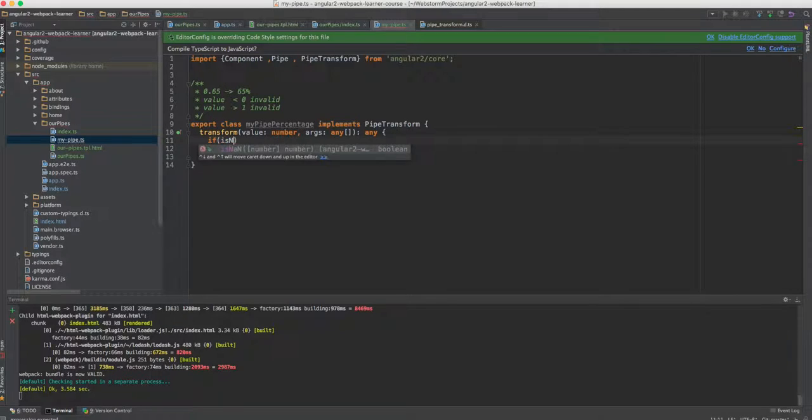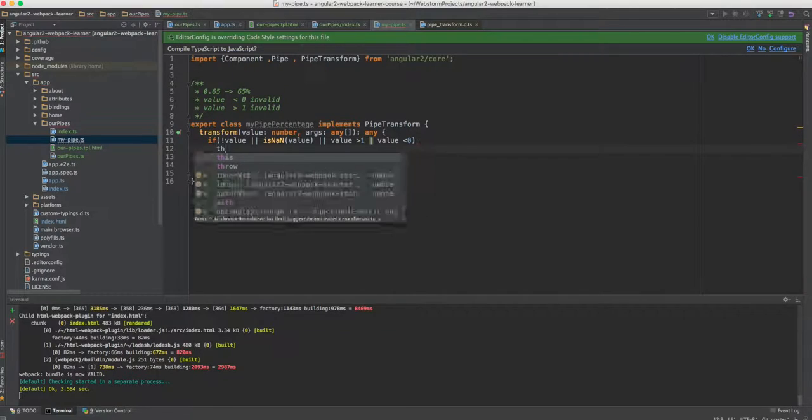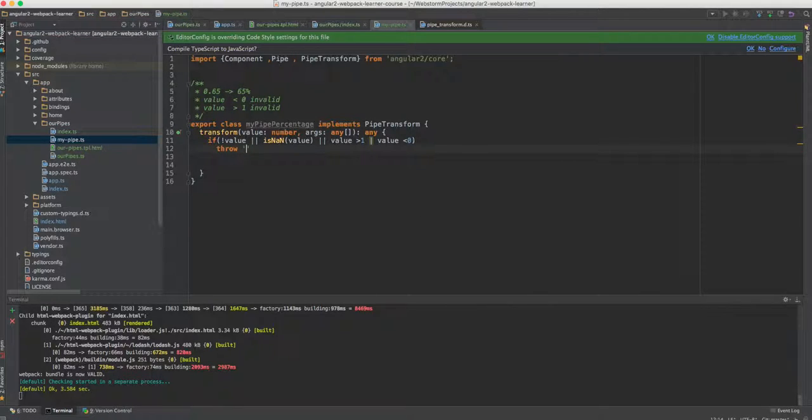So if our value is not a number, or it's undefined, or the value is bigger than 1, or the value is smaller than 0, then let's throw an exception, invalid number.